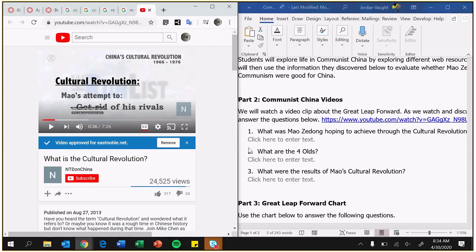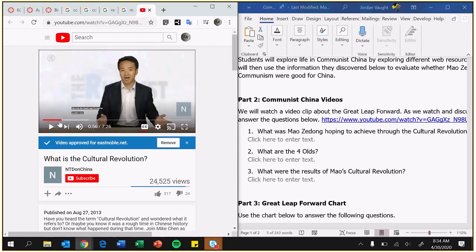All right, next one, the 4 olds. In this he's going to talk about what he was trying to get rid of. Yesterday he kind of talked about the Great Leap Forward, how it caused the greatest famine in world history, and famine's not a good thing. Basically starving 43 million people, because with the Great Leap Forward his goal was to be a modernized country. But pretty much everyone in China lied to him, and they couldn't produce it because they got rid of all their tin and iron trying to produce these goods at an insane number, and eventually the farmers were starving to death, and he pretty much killed 18 to 43 million people with the Great Leap Forward.